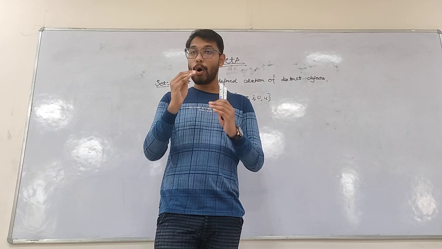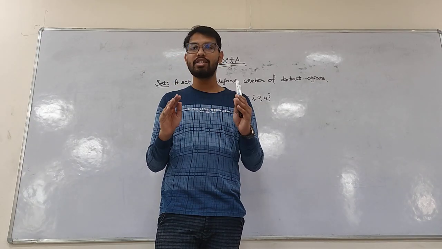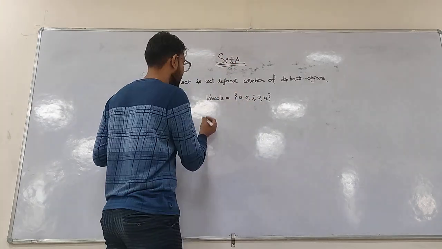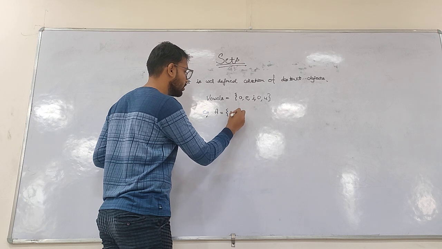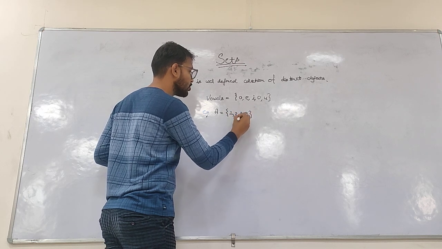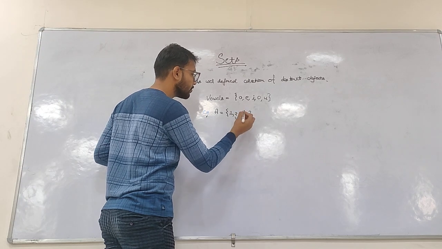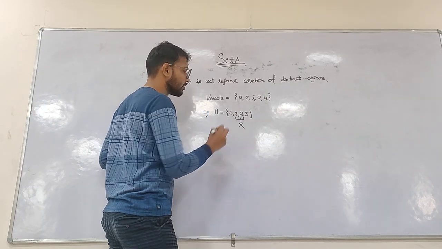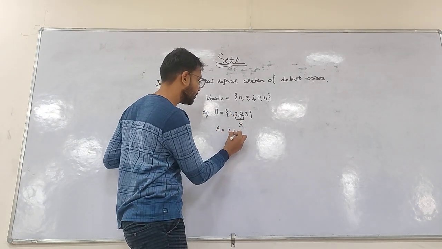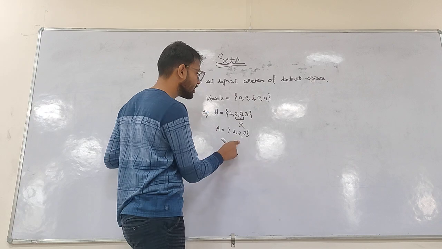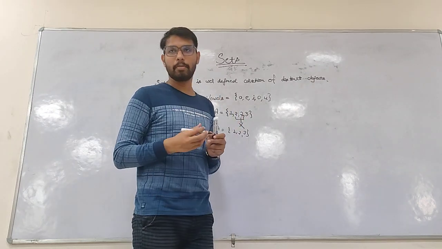Also, the objects in the set must be distinct. You can't have repetitions like 1, 2, 2, 3. Let's say an example set A as 1, 2, 2, 3. So here there is a repetition of the elements. So this should not be done. The proper way of writing a set is 1, 2 and 3. This is a proper set. But if there is a repetition of the elements, this is not called a proper set.